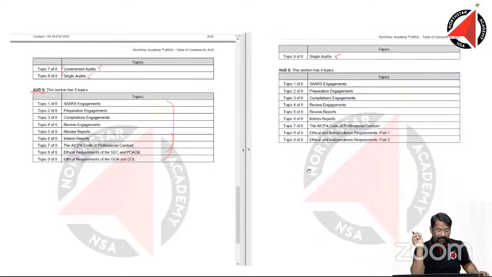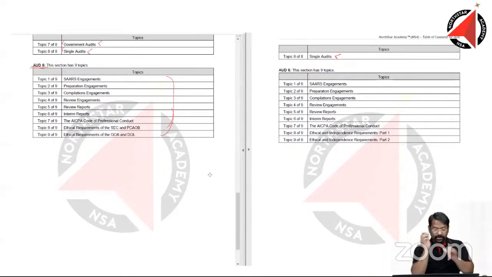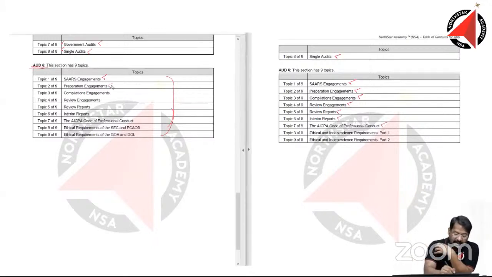If you look at this also, it is almost very similar. If you look at here, SSARS, preparation engagement, compilation engagement, review engagement, review reports, interim reports, and AICPA code of professional conduct. All these are very much there in the old syllabus as well.